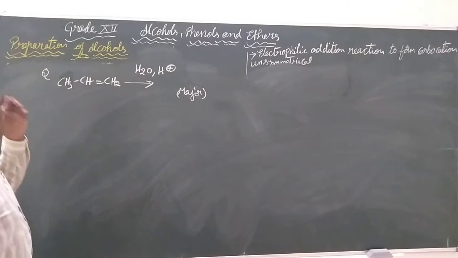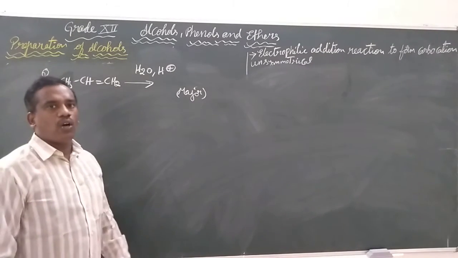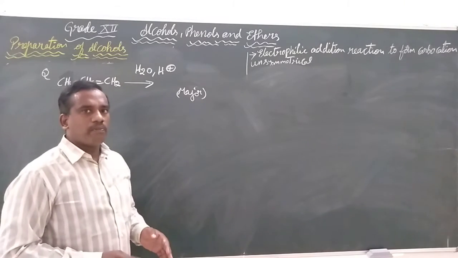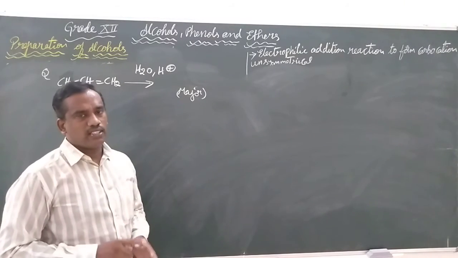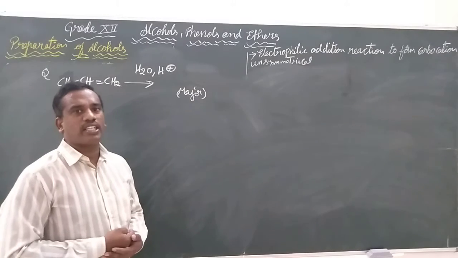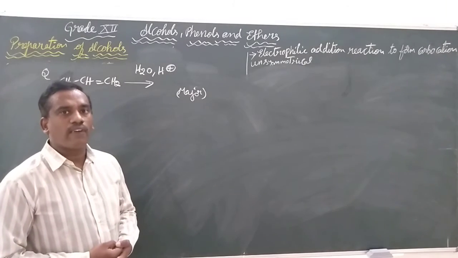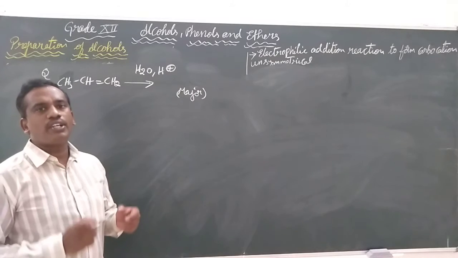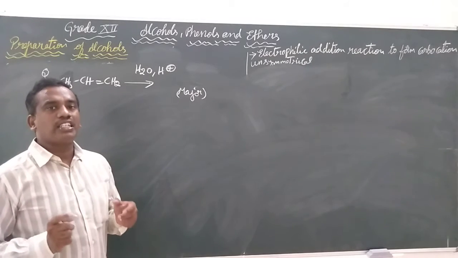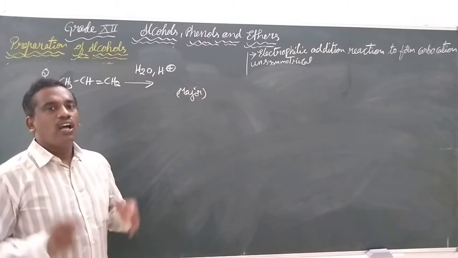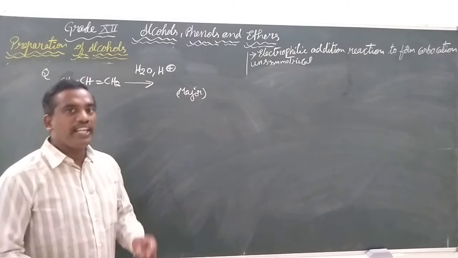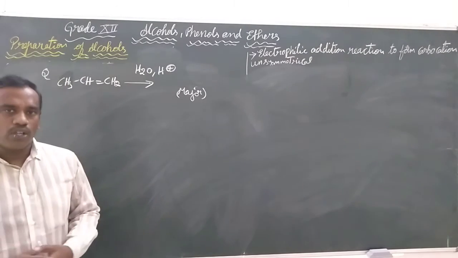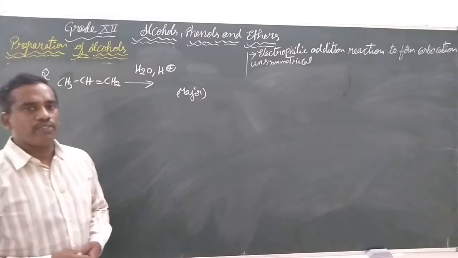Well, now this is what we have discussed up to now, how we have prepared the alcohols from the alkenes. We are going to the second method now of the preparation of alcohols from alkenes, but we are not simply using acidic medium hydrolysis. We are going to do it by a diborane molecule. So let's continue with this one.